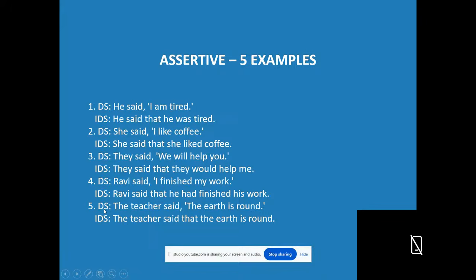Next, direct speech. The teacher said, the earth is round. The teacher said is the reporting verb. The earth is round is the words of the speaker. The teacher said that the earth is round. It is a universal truth, that's why the tense of the speaker's words doesn't change. This is the way of changing an assertive sentence into indirect speech.